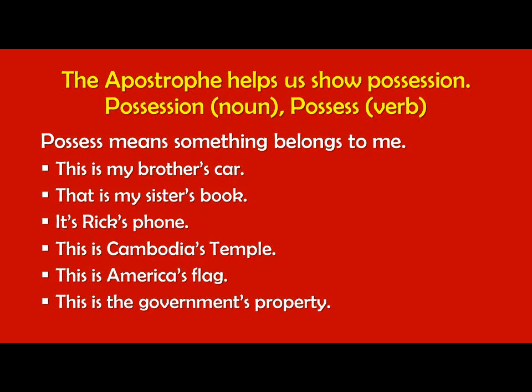This is Cambodia's temple. The temple belongs to Cambodia. This is America's flag. The flag belongs to America. This is the government's property. The property belongs to the government.